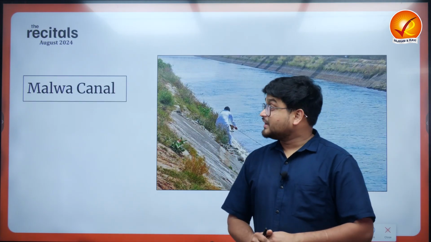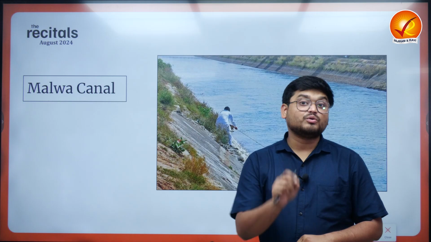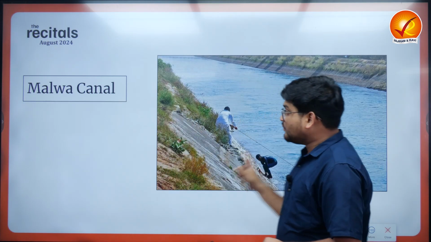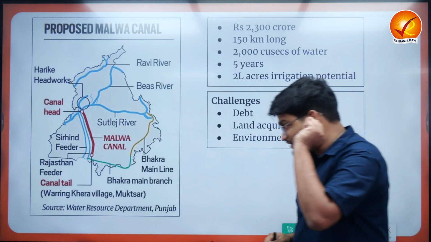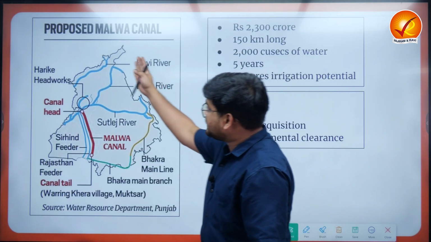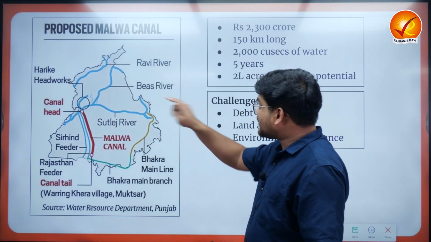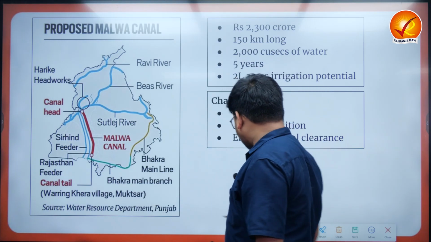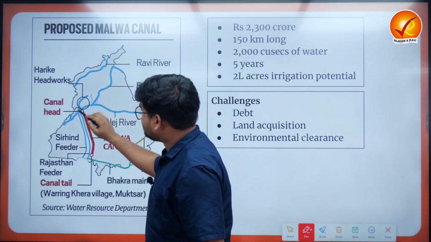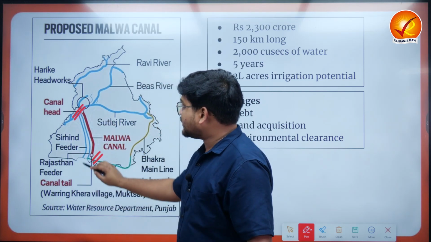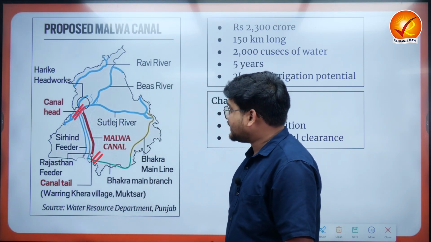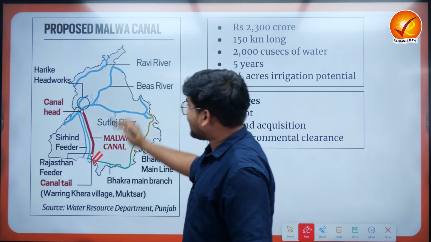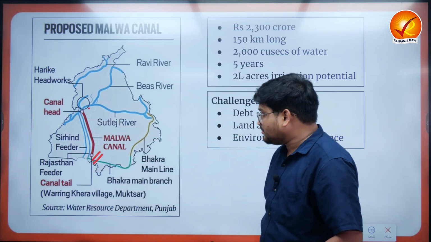Now in this next article, recently the Punjab government has allocated around 2,300 crores for the construction of the Malwa Canal. When we talk about this particular canal, this will be extremely important for irrigation in this region. As we can see, this is a region of Punjab where we have the Ravi, Beas and Satluj rivers, right? And we also have this particular canal which is proposed. This is the canal which will run from the Sirhind feeder to around the confluence of the rivers Beas and Satluj, almost in this part of Punjab.